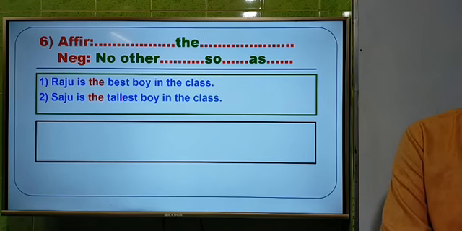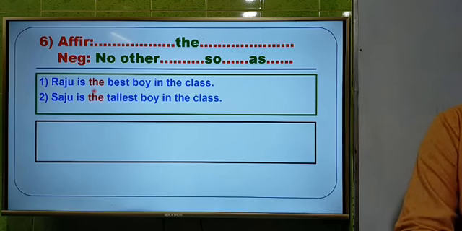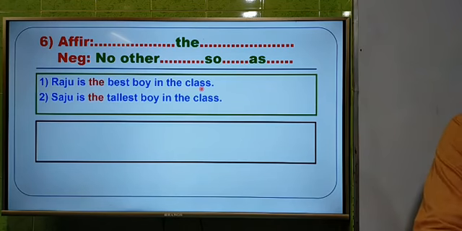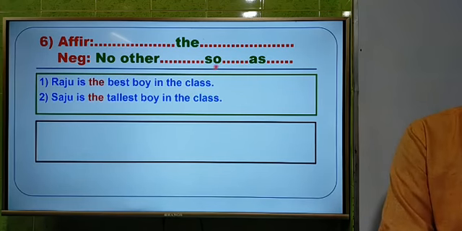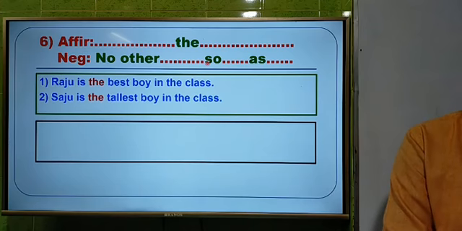These are affirmative sentences, and at the same time these are superlative degree also, and if we make this superlative degree into positive degree, then they will be negative. Is it clear? That means the sentences are in superlative degree, if you make them positive degree, then they will become negative. So negative will be with "no other ... so ... as". This is the structure of positive degree.